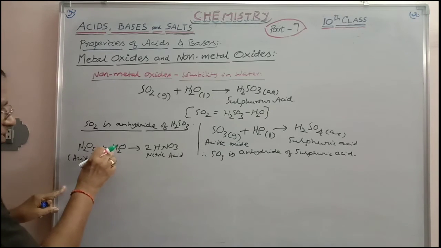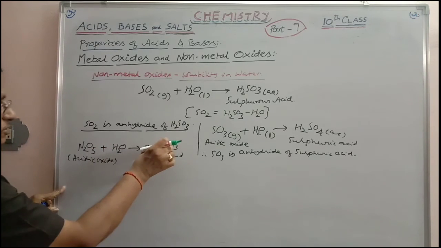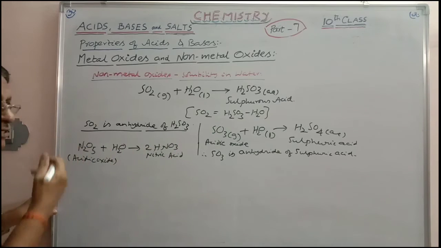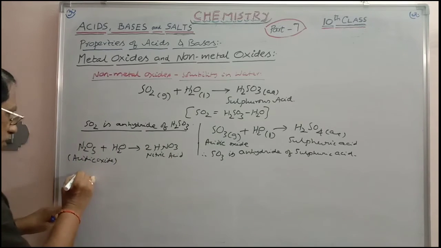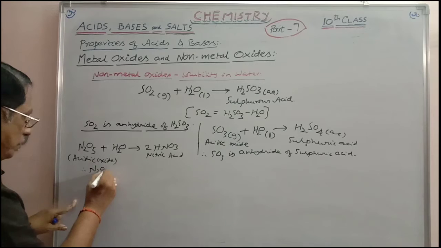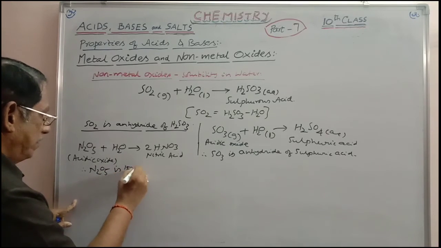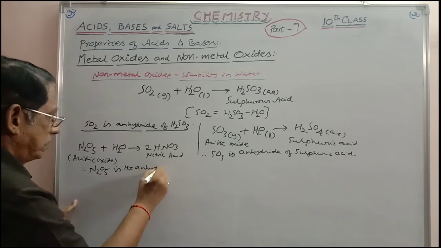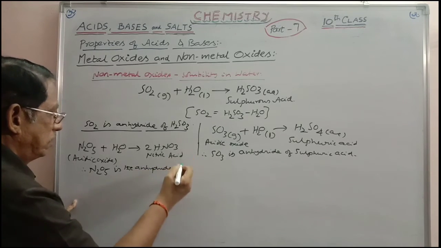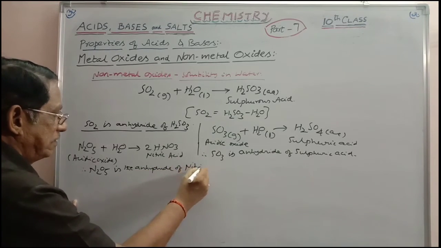If you subtract H2O from HNO3, you are getting N2O5. And therefore, in this case, N2O5 is the anhydride of nitric acid, right?